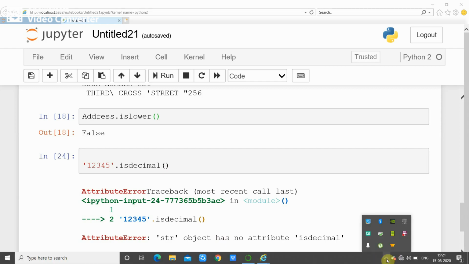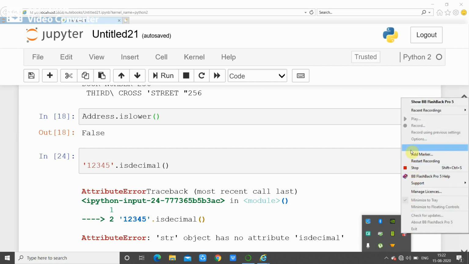We will see this in the next class. I think you understood that these are all methods.